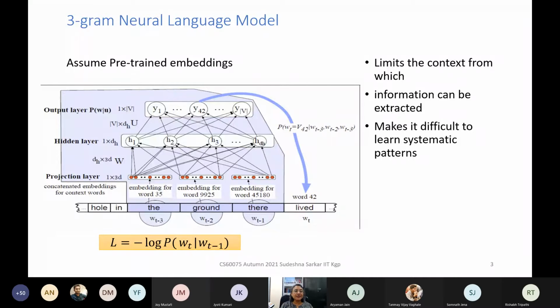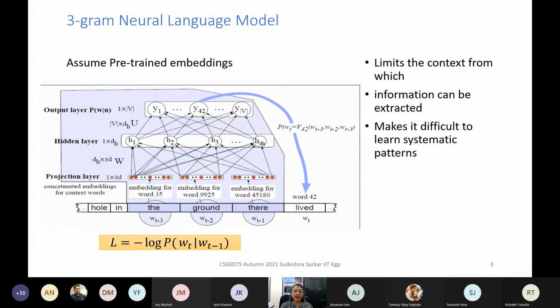We have seen how words are embedded. So instead of just looking in your corpus, if you have a 3-gram language model, at which word is more frequent after these two words, you can have a more generalized model starting with the word embedding.